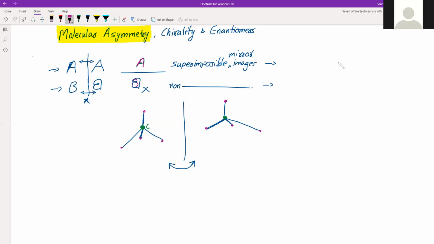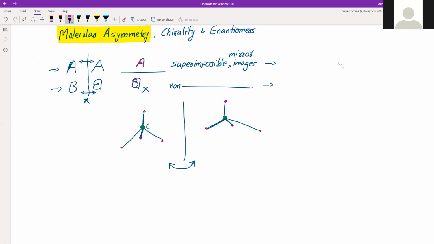Now the question comes, when will it be superimposable and when will it be non-superimposable? And the answer is very simple. If all the valencies of carbon in the original molecule are exactly the same, then the mirror image can be superimposed, if not in one position, maybe by rotating by some angle, and then we can superimpose it. So it is possible, right?